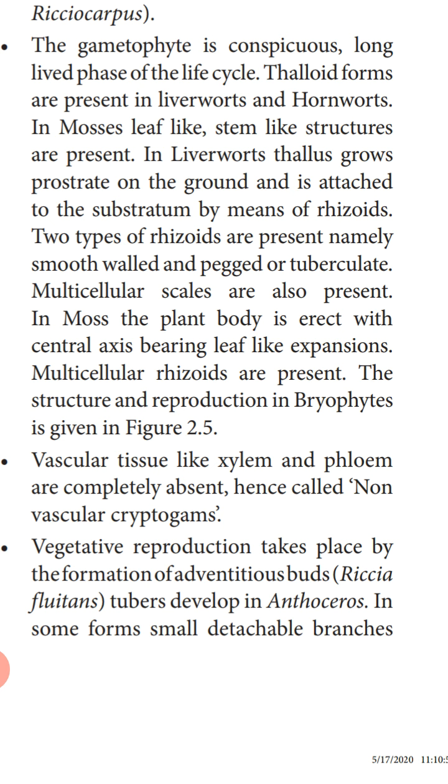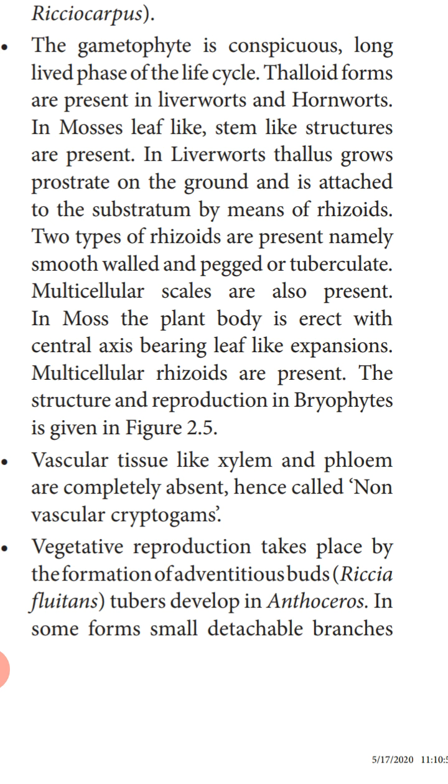Hence they are called non-vascular cryptogams. Next, about the reproduction. Vegetative reproduction takes place by the formation of adventitious buds. Here, the buds can be found on any surface, it may be on the root, stem or the leaves. Anywhere these buds are found, they will lead to the development of a new plant body.